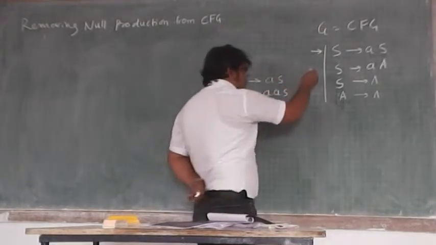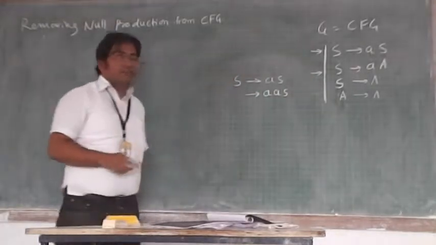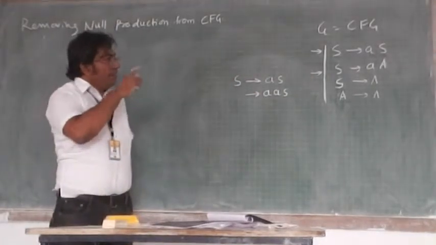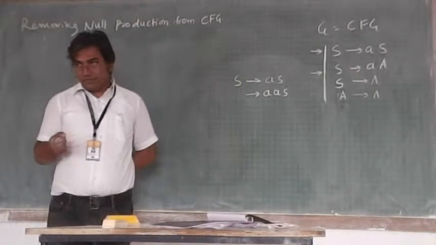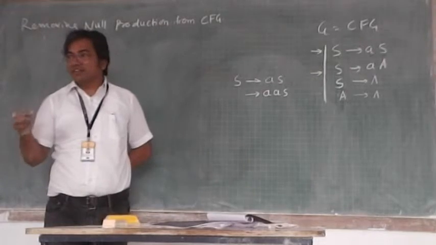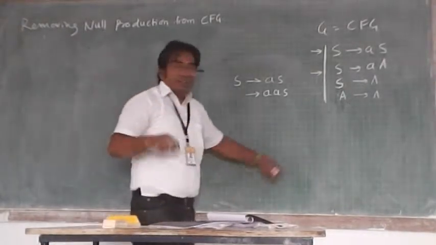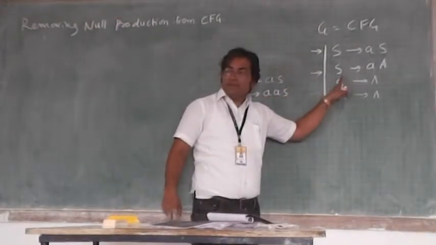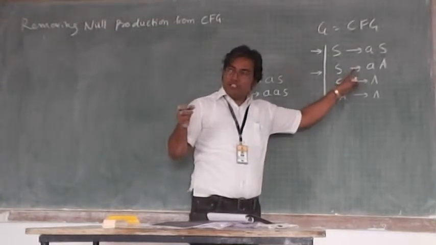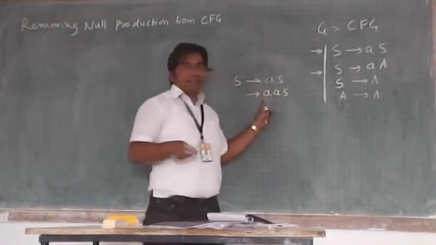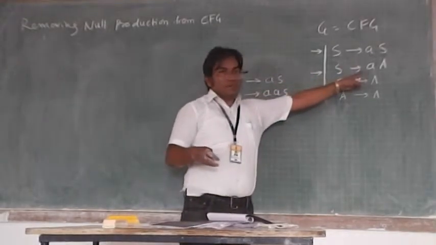And what about the second production? What is the significance of the second production, S implies AA? Significance means importance, the need of that production. You can understand for what purpose this production has been taken by looking at what purpose it is serving during the derivation. When can you apply this production?